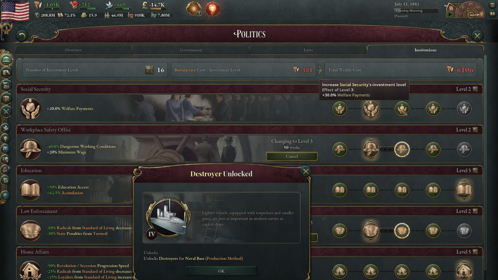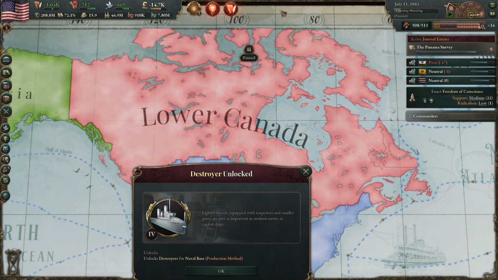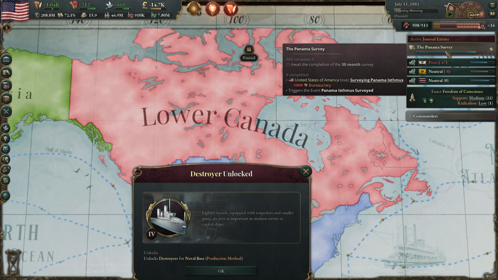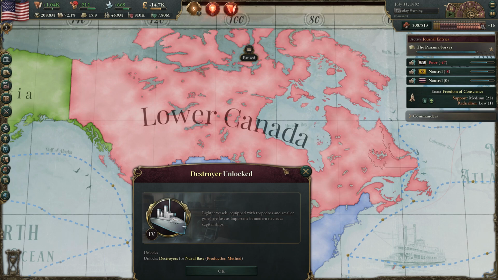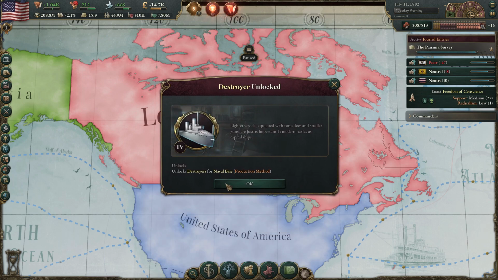So let's go ahead and do the Social Security as well. And yeah, now we're going to have the bureaucratic shortfall, but I don't think it matters considering the fact that we're going to get 1,000 bureaucracy back once we complete that. So we get the destroyers for the naval bases.